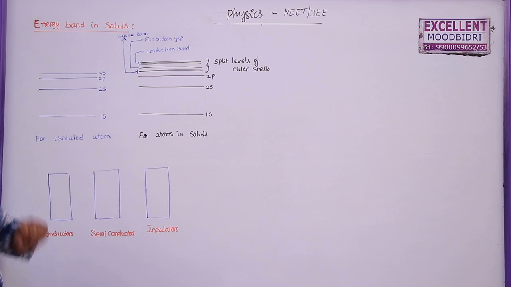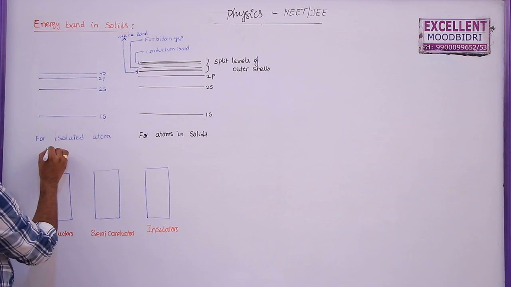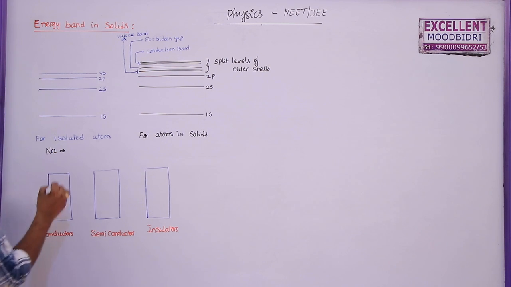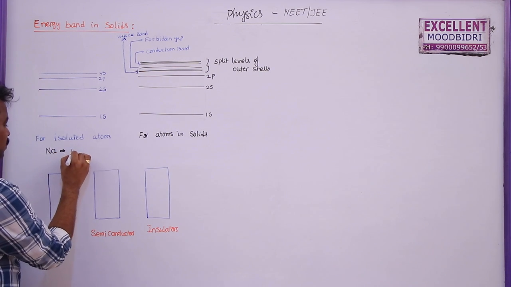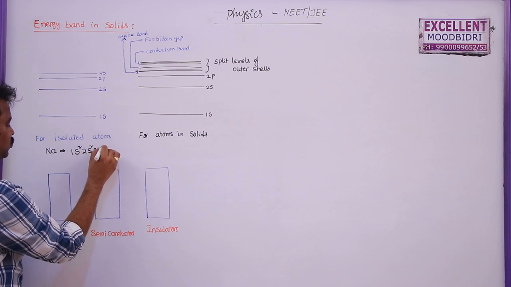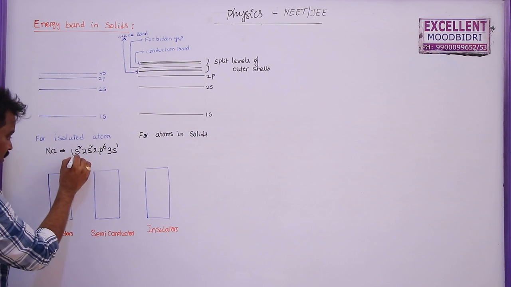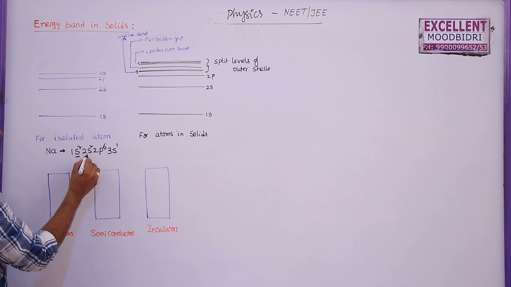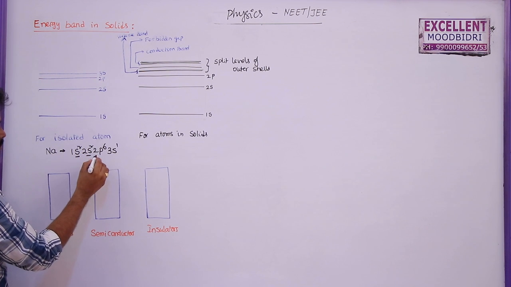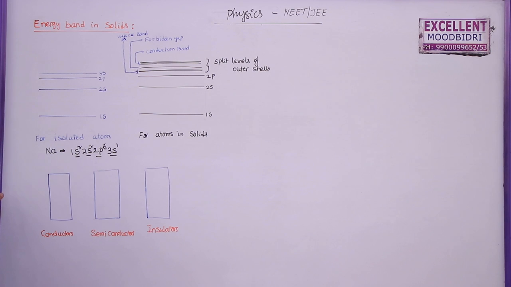Energy bands in solids. If you take an isolated atom, for example sodium, we have written its electronic configuration in lower classes as 1s2, 2s2, 2p6, 3s1. That means in the 1s orbital we have 2 electrons, in 2s we have 2 electrons, in 2p we have 6 electrons, and in 3s we have 1 electron.